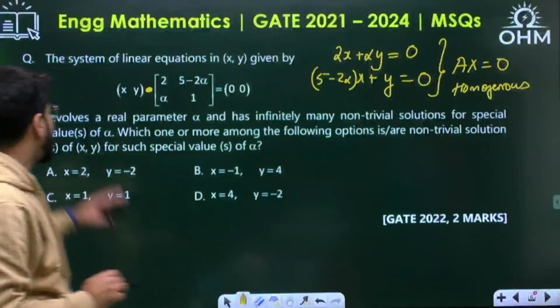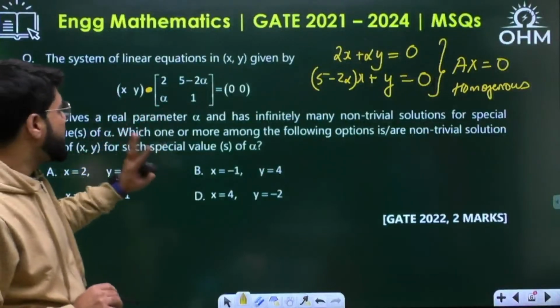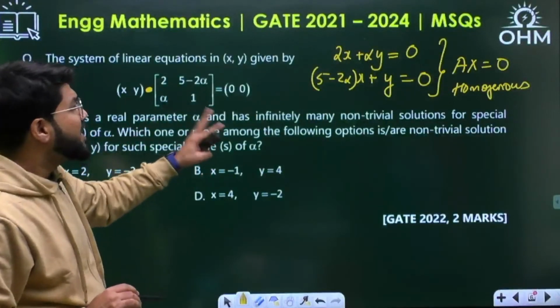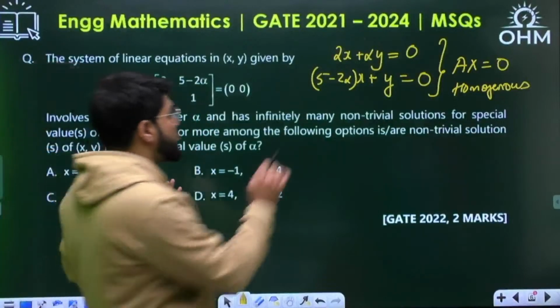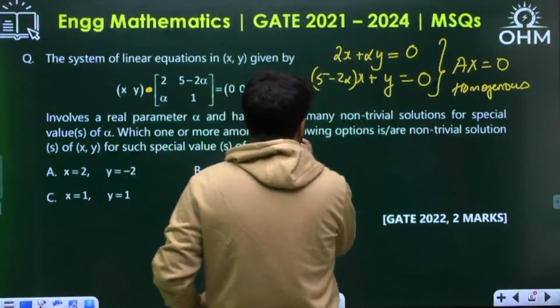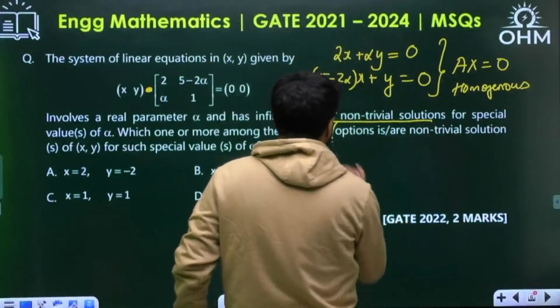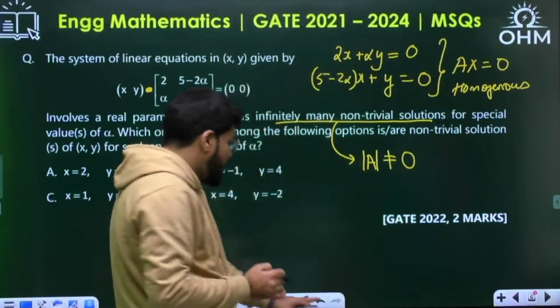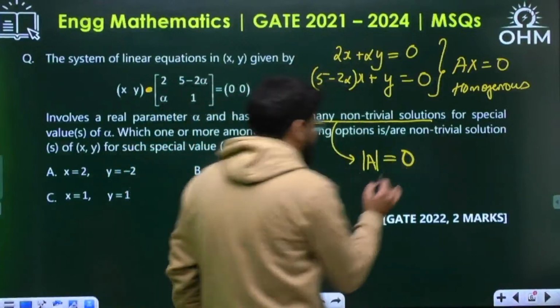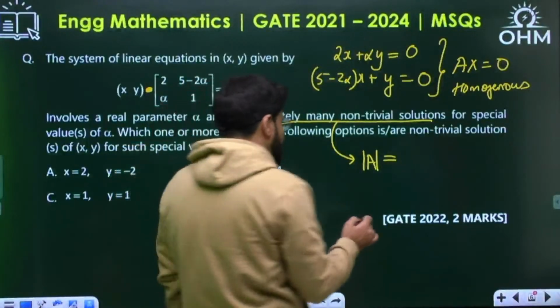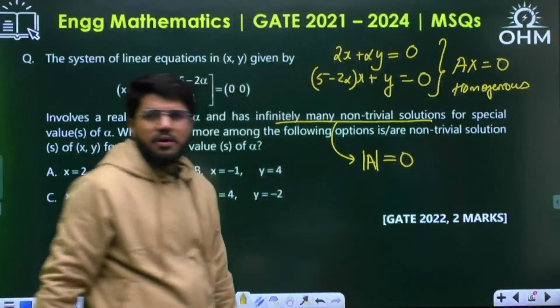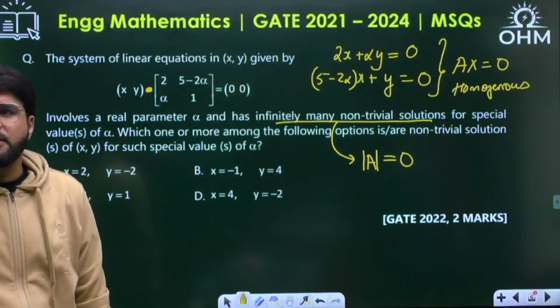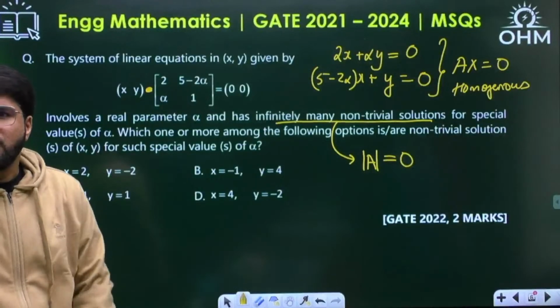Now the next part of the question says it involves a real parameter alpha. Alpha is real and the system has infinitely many non-trivial solutions. So what is the condition for a homogeneous system to have a non-trivial solution? For non-trivial solution, det A should not be equal to 0. Oh, I'm so sorry. Determinant A equal to 0 for non-trivial solution. For infinite or non-trivial solutions, the determinant equals 0.